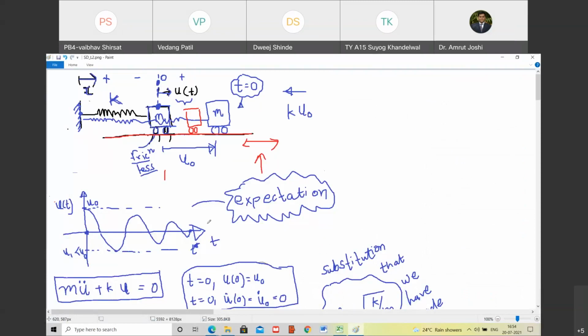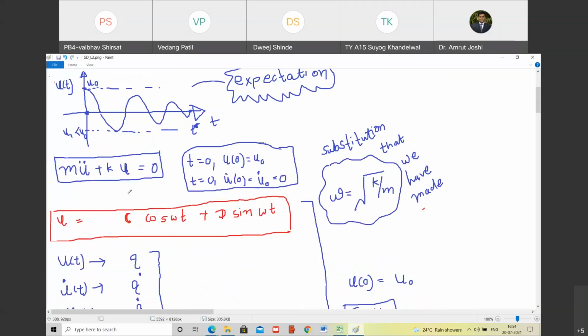Yes, sir. Then what we have done is, for any intermediate position of this mass, we have drawn a free body diagram, to which we applied Newton's second law that gave us this second order differential equation m u double dot plus k u equal to 0. Do you agree with me? Yes, sir. Keep yourself unmuted, don't mute.